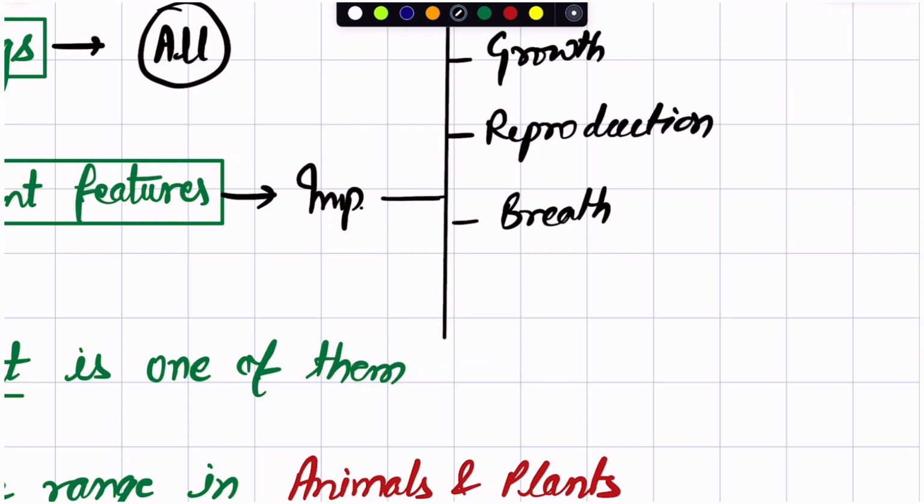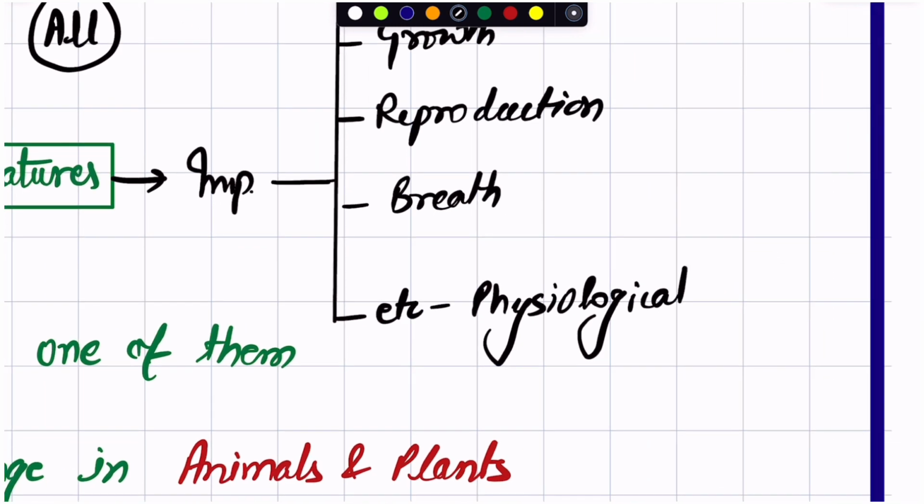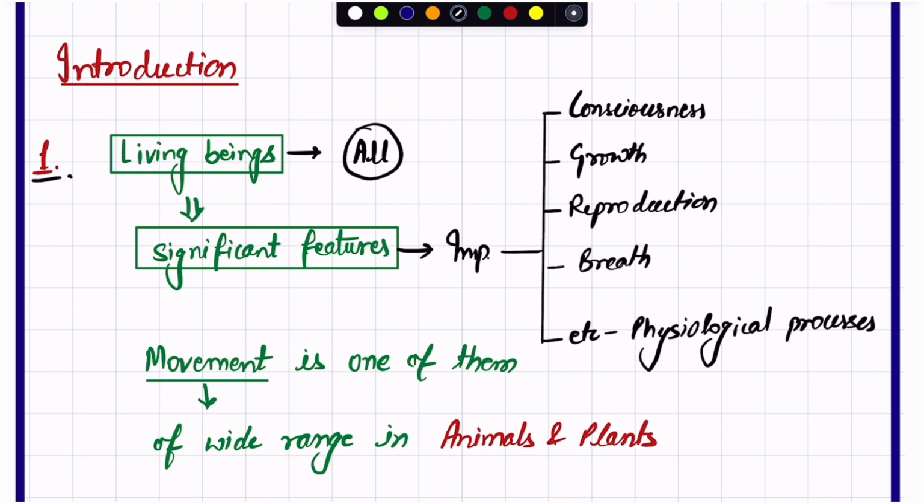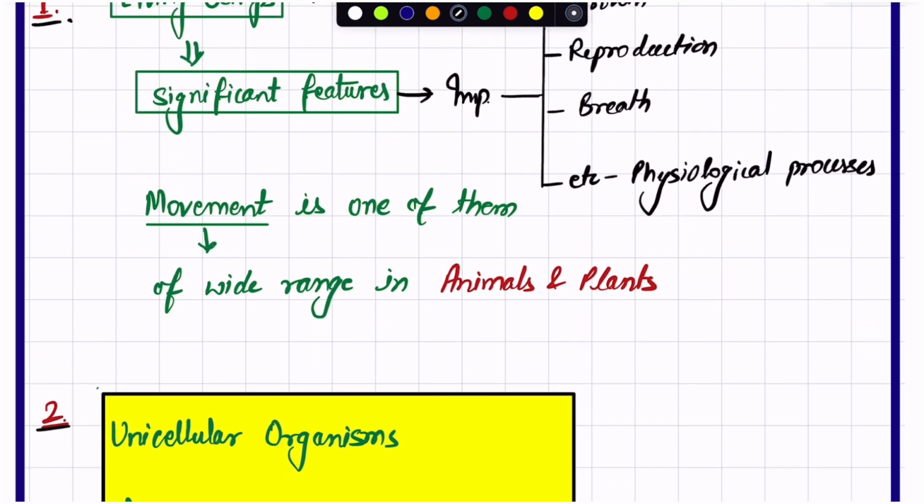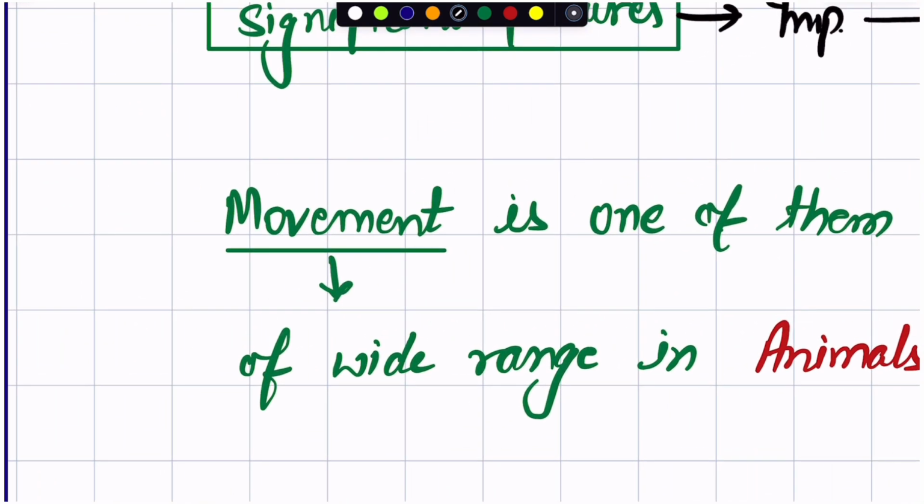We can digest, we can circulate, we can excrete, and so many other physiological processes are there. So these are the significant features, and movement is one of those significant features.